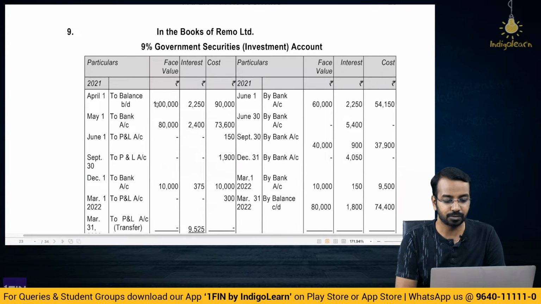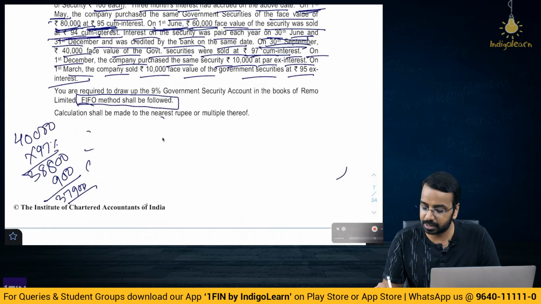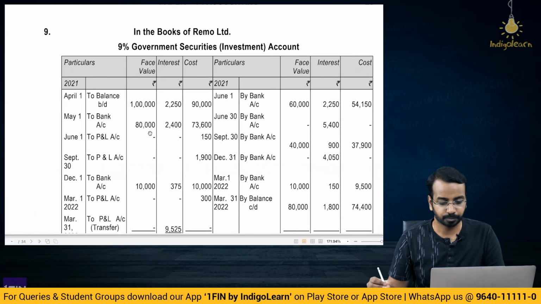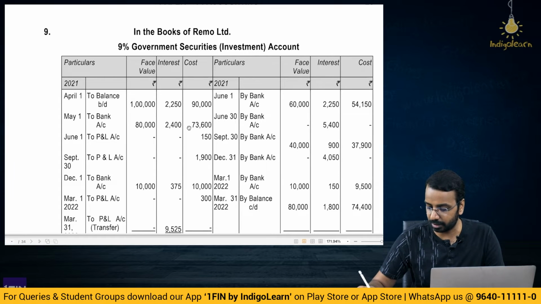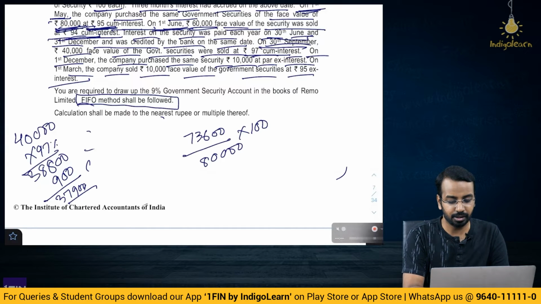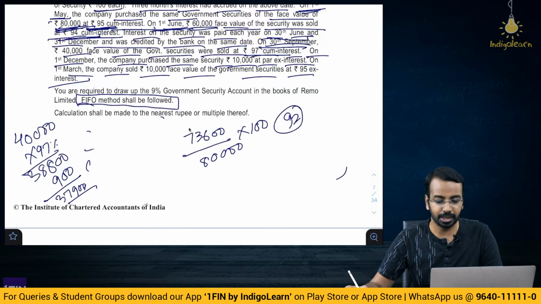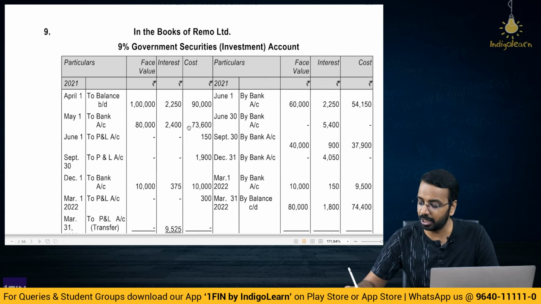Now, from where will we get this? See, this 1 lakh here is exhausted here, 60,000 and 40,000. Then the next 10,000 that is sold is from this 80,000 lot. Okay, this 80,000 was purchased at 95 cum interest. We had calculated the ex interest also. So, from here you can calculate the ex interest cost, which is 73,600 divided by 80,000 into 100. If you do that, you get 92. So, cost is 92, selling price is 95. So, 3 is your profit.